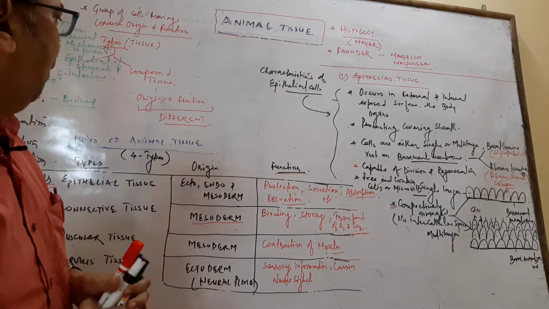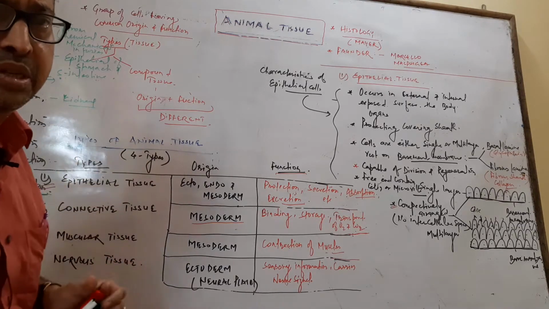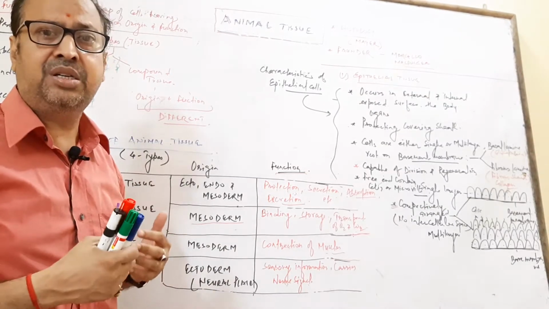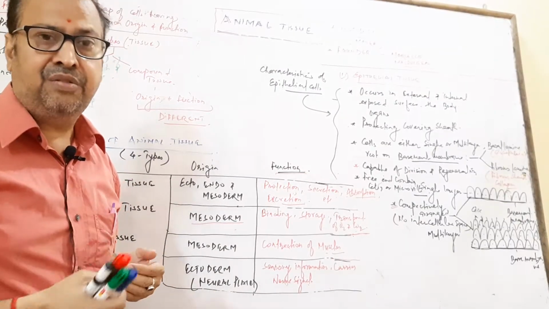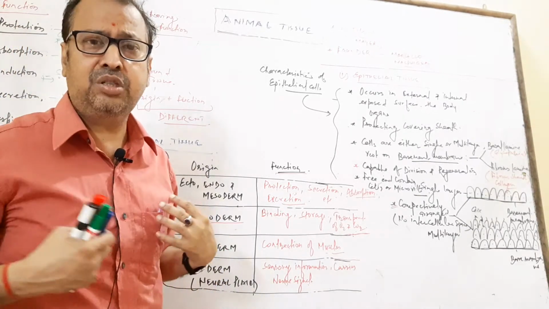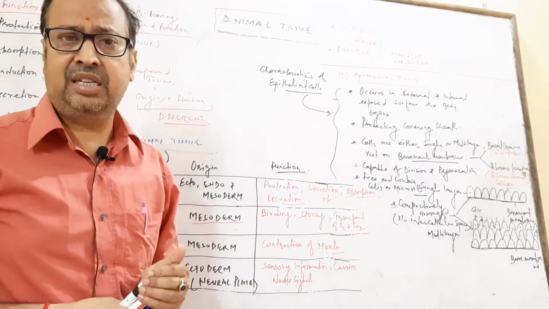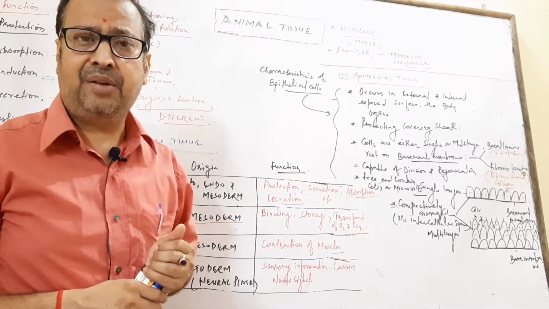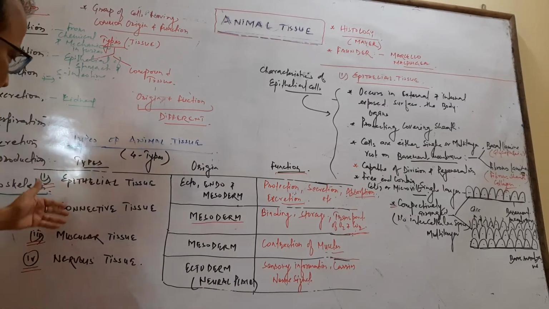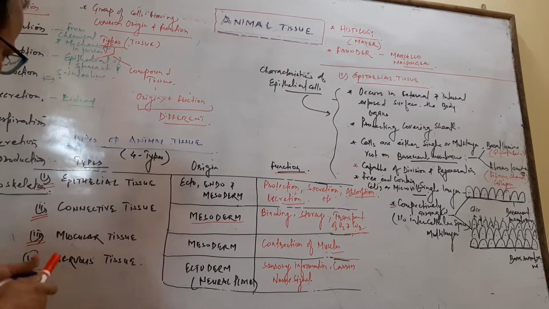Now we discuss the various types of animal tissues: epithelial tissue, connective tissue, muscular tissue and nervous tissue. Epithelial tissue forms our exposed surfaces, like the skin and the internal parts of organs that are exposed. Connective tissue helps in binding. Here are the different types of connective tissue, and we will discuss them one by one.